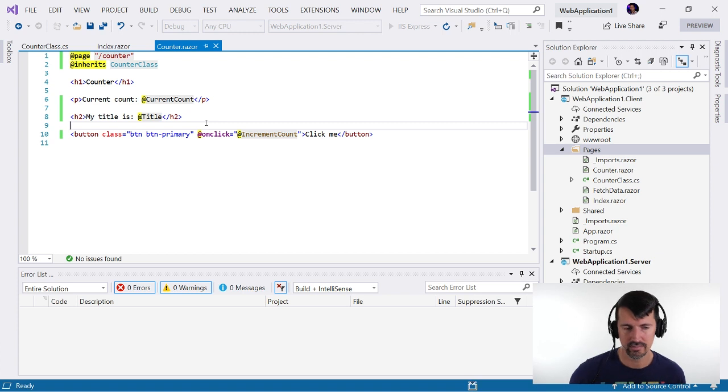Run without debugging. So once again, this is a client-side application, so we're not getting any benefit from running it in debug mode, apparently. So where is it? Man, it's so slow. Okay, come on.